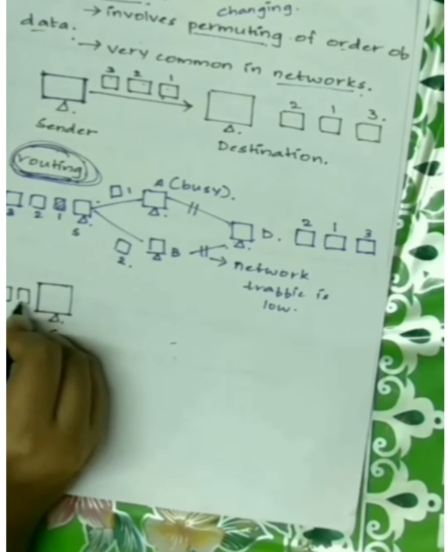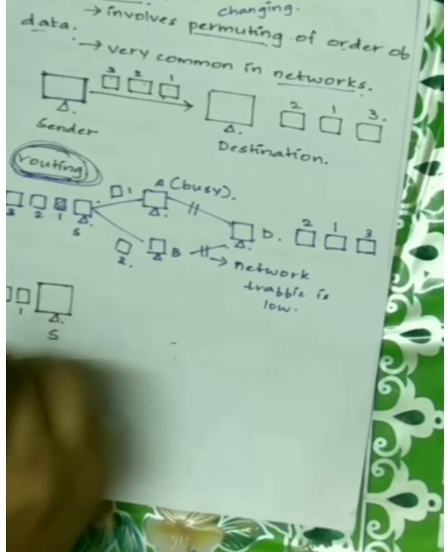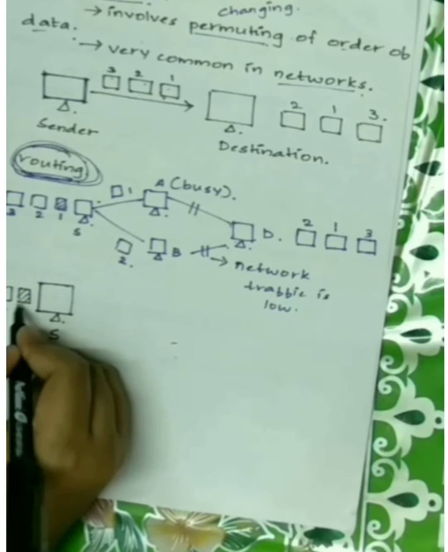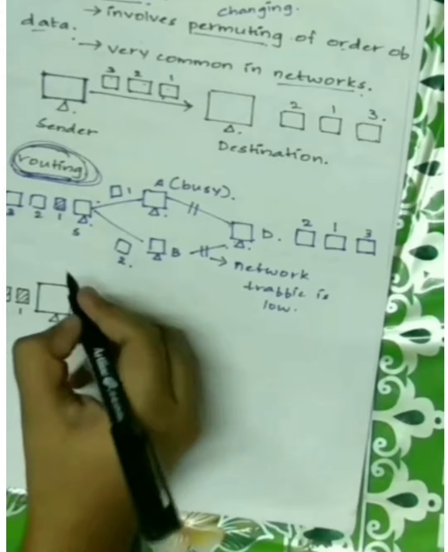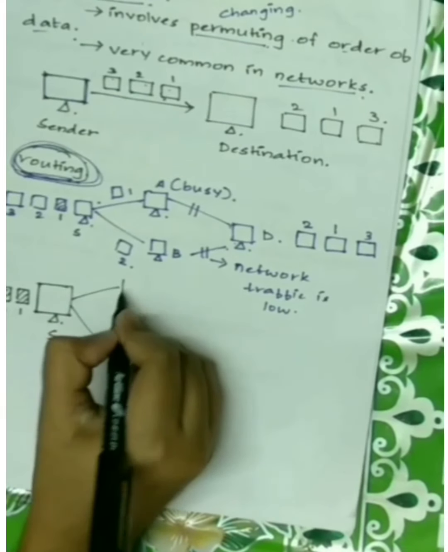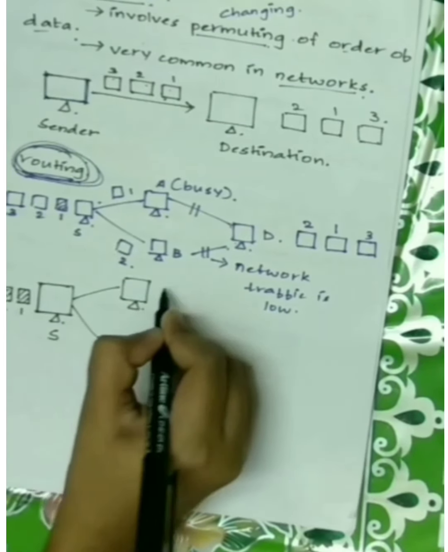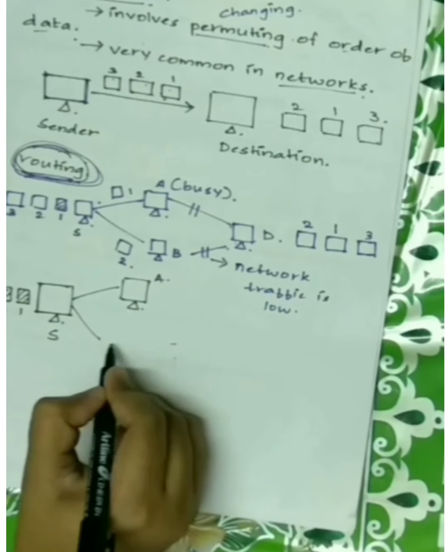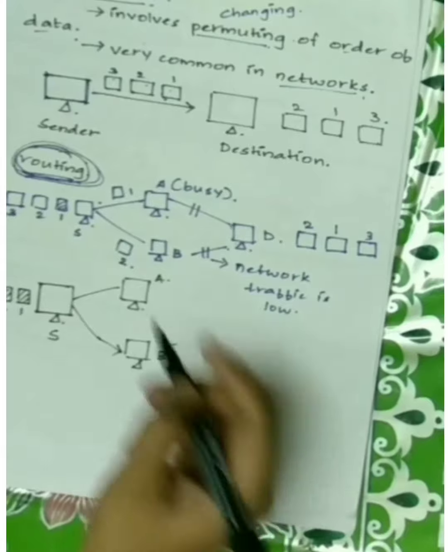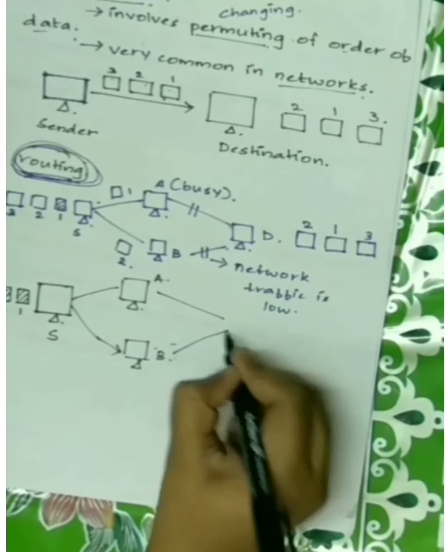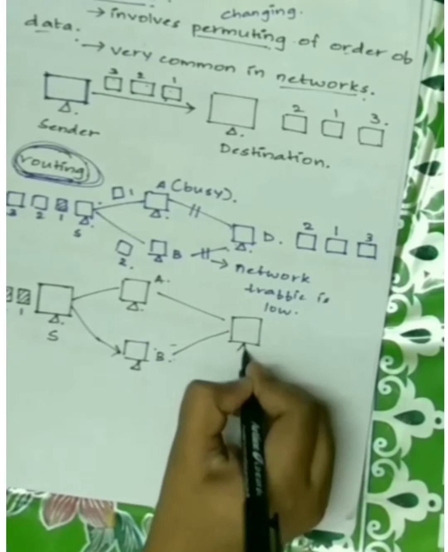As you can see from the figure, the data packets are marked 1, 2, and 3, and the center wants to communicate with the destination marked D. There are 2 intermediate routers, A and B, and the routers are connected to the destination D. So this is how the network is.